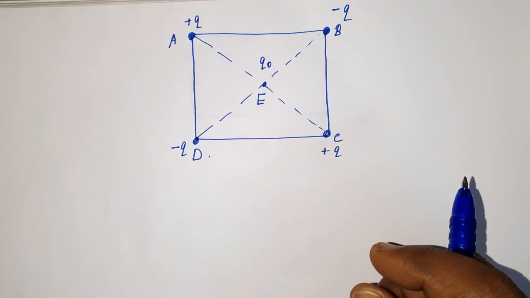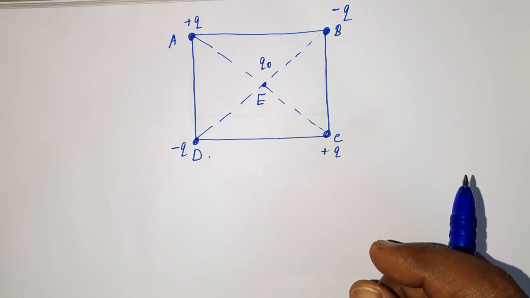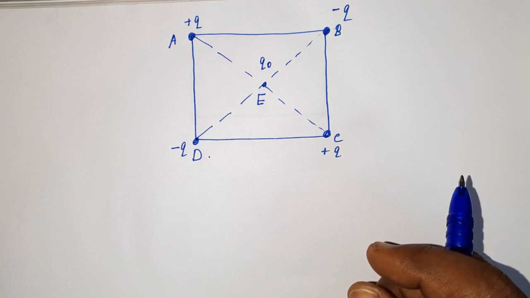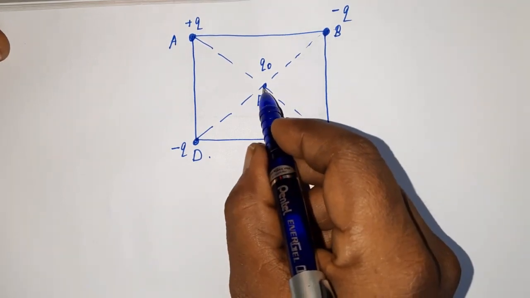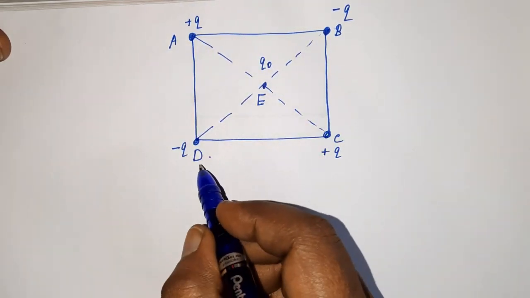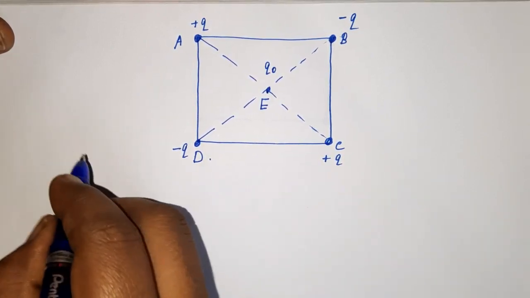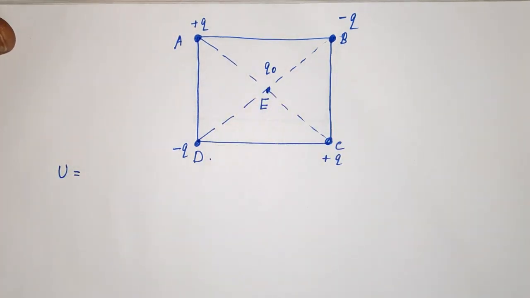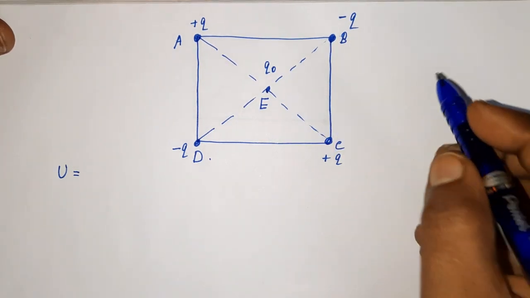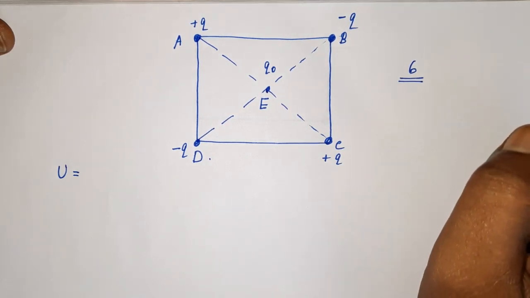The first question is to find the total work done in assembling the charges. That means the 4 charges, not the 5th one. Find the work required to put together this arrangement, that means ABCD. So we are not considering the charge at the center first. Consider only these 4 charges. Total work done means, as I said earlier, we are asked to find the potential energy. How will you get the potential energy? First you find the total number of pairs possible. Since 4 charges are present, we have already discussed there are 6 pairs possible. Then accordingly you write the equation.